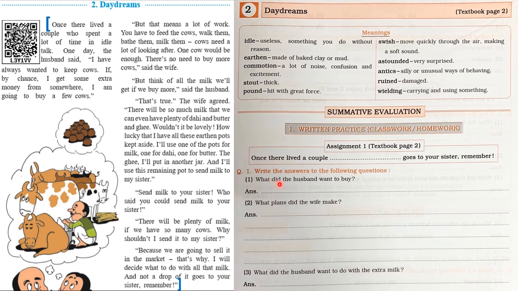Question 1. What did the husband want to buy? Here in this question, they are asking us, what did the husband want to buy? We all know, he wanted to buy cows. In this passage, it is written over here: Husband said, I have always wanted to keep cows. Remember, we should write the answer in a complete, full sentence. So the answer will be, the husband wanted to buy a few cows.